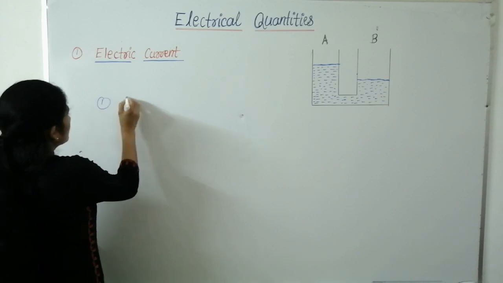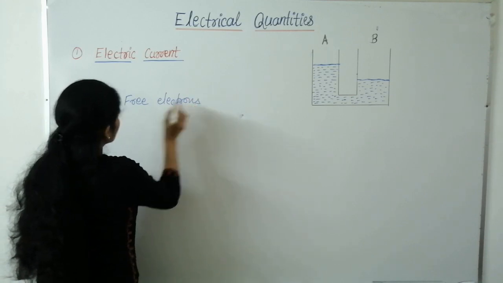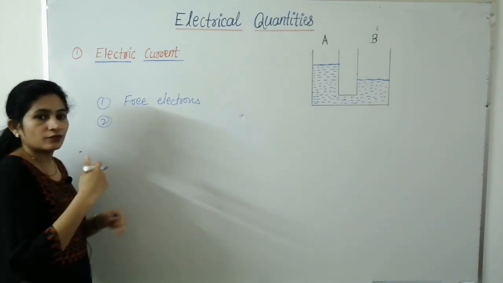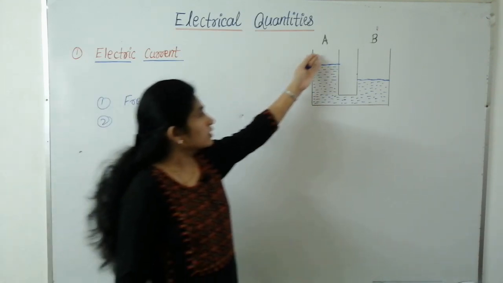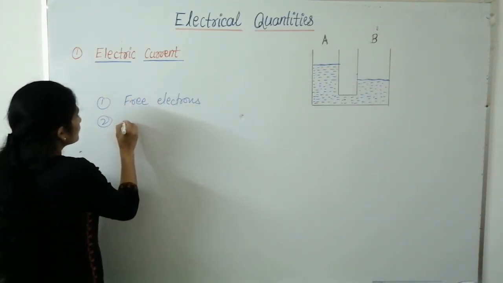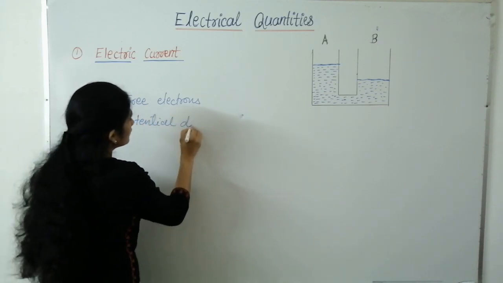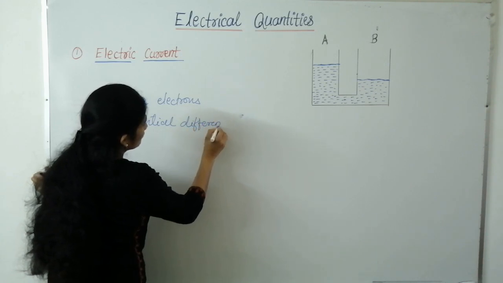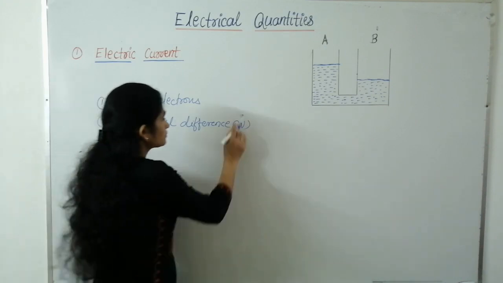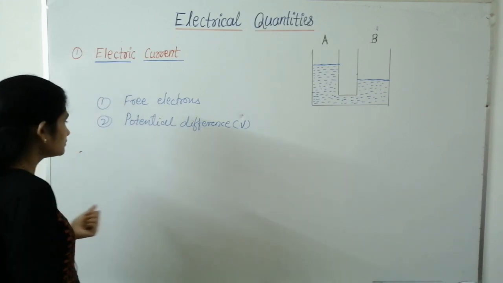So for the electric current to flow, there must be two things. First, free electrons, and we also require the difference in something, right? As we have seen, in this case, there must be the difference in the level of water. Similarly, in electric current, there must be the difference in potential, which is called potential difference. This potential difference is also called voltage and denoted by V. So if there is a potential difference, then only the electric current will flow.